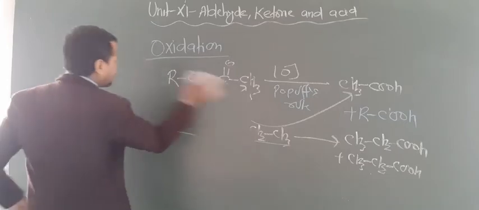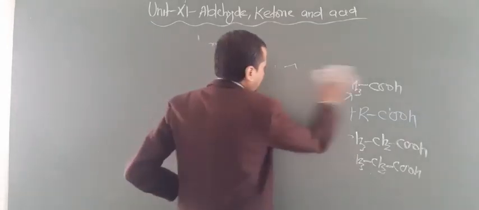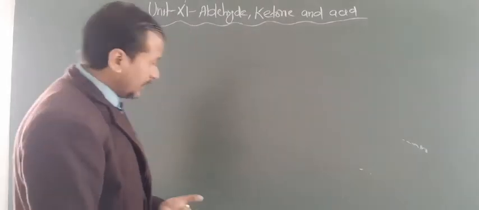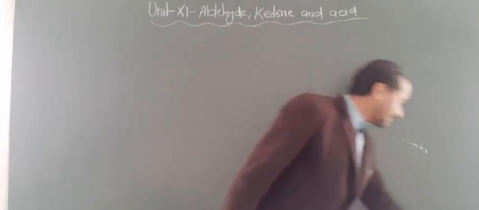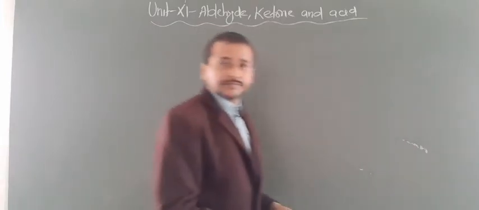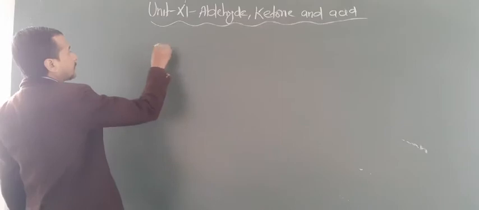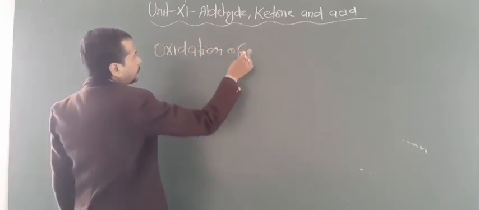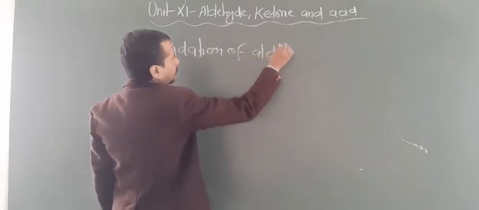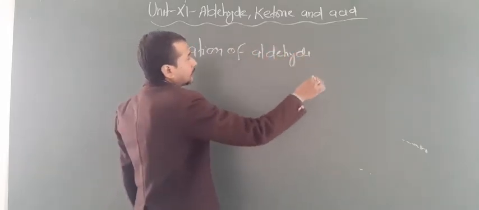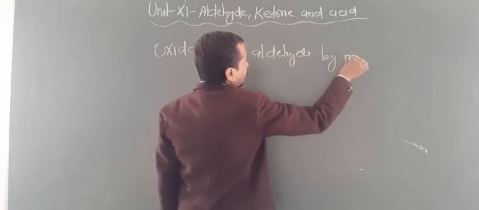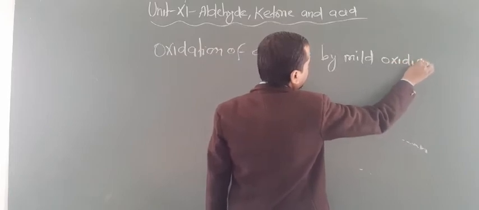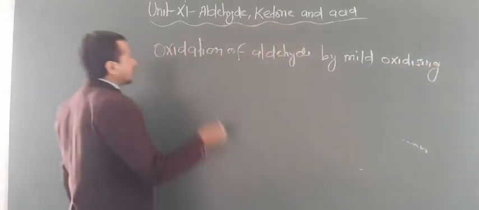Now let us focus on the oxidation of aldehydes by mild oxidizing agents.